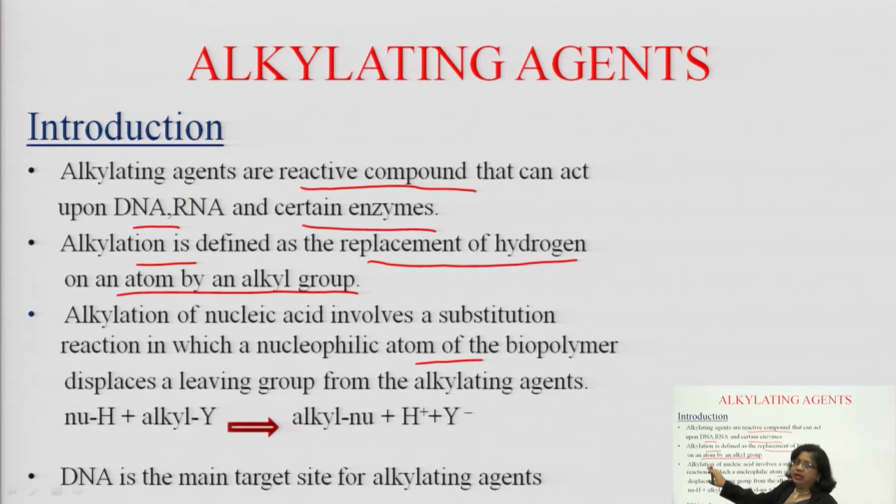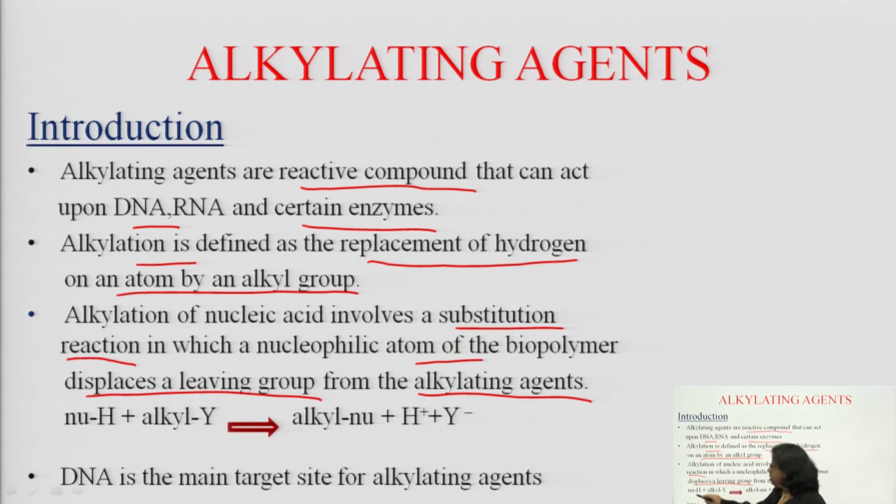So, here we are considering alkylation in terms of nucleic acid. Alkylation of nucleic acid, because our drug is an anti-cancer drug and the target area is DNA, DNA means nucleic acid. Alkylation of nucleic acid involves a substitution reaction in which a nucleophilic atom of the biopolymer displaces a leaving group from the alkylating agent.